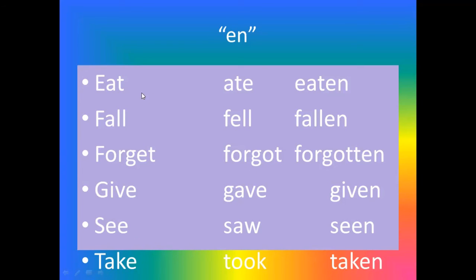These three forms are different, but there are some connections between the base form and the past participle. The past tense is very different from the other two forms.